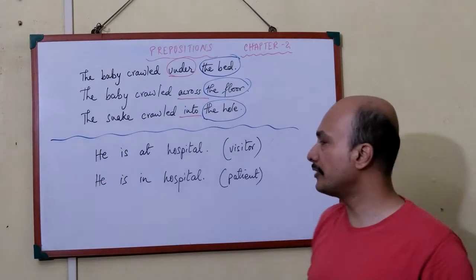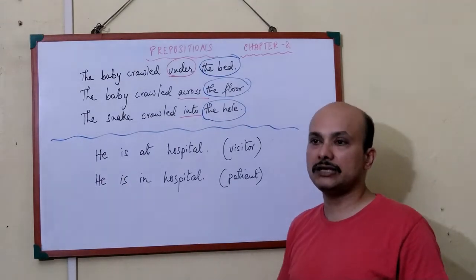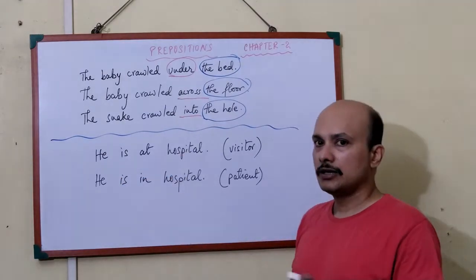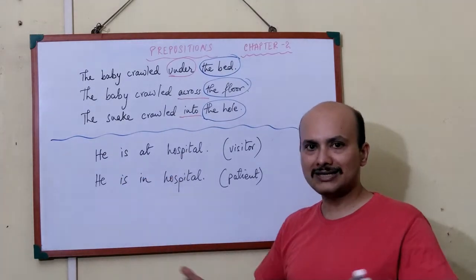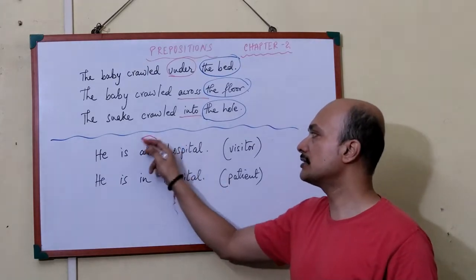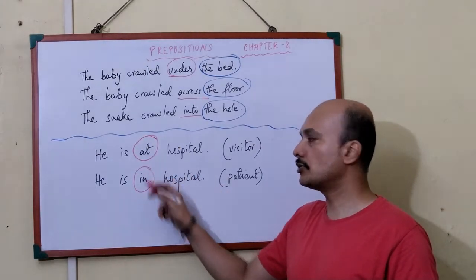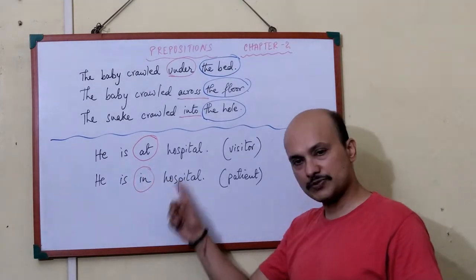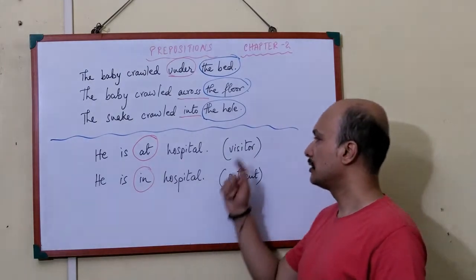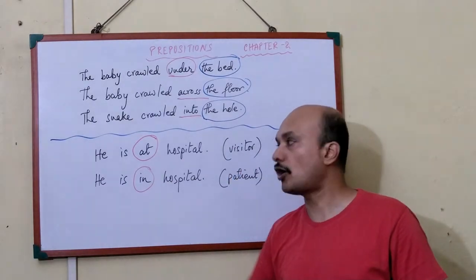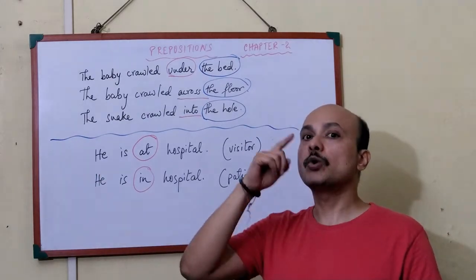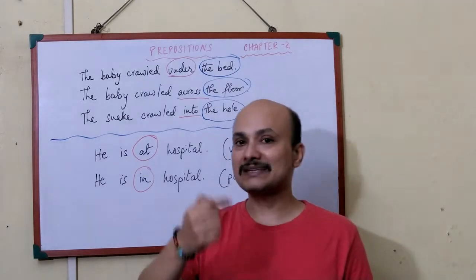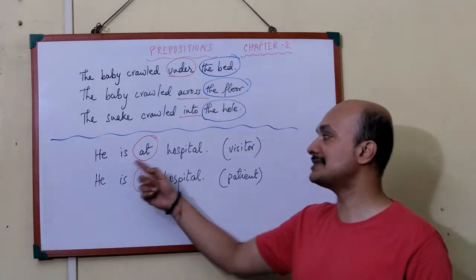Okay, that's over. Now moving on to this too. This again is very commonly mistaken. He is at hospital. He is in hospital. Okay, they're nearly the same. Everything is the same except for these two words. So what difference does it make? Let's see. He is at hospital. When you write this at, you are speaking of he as a visitor who has gone to attend or visit some patient. Visit and see some patient in the hospital. That is why he is at hospital.